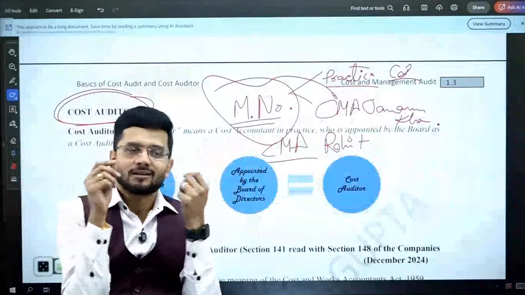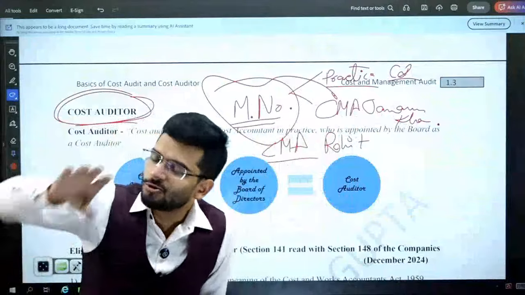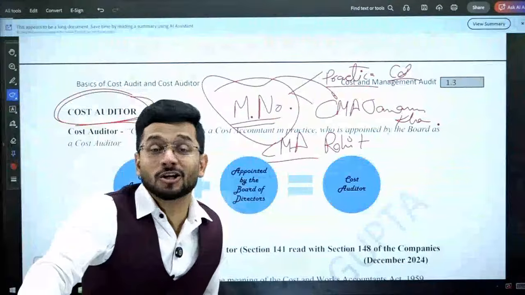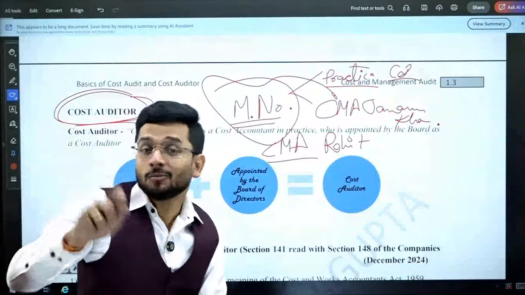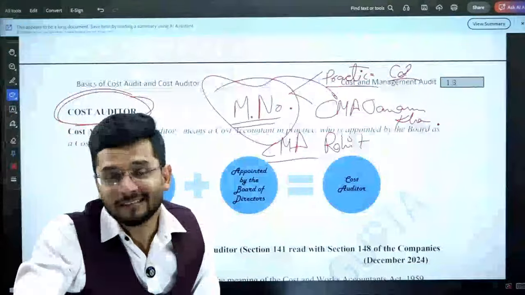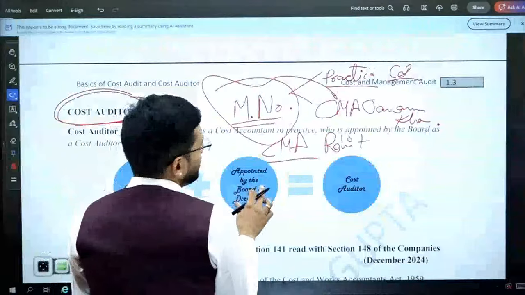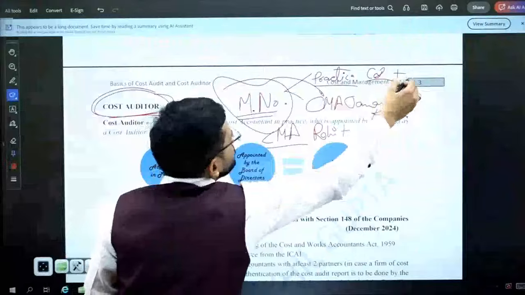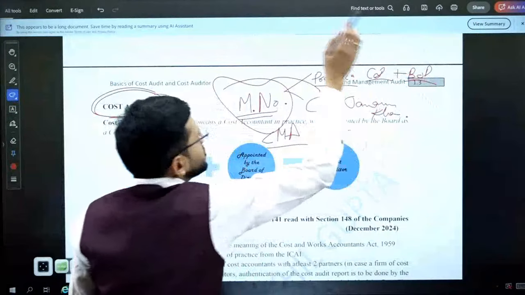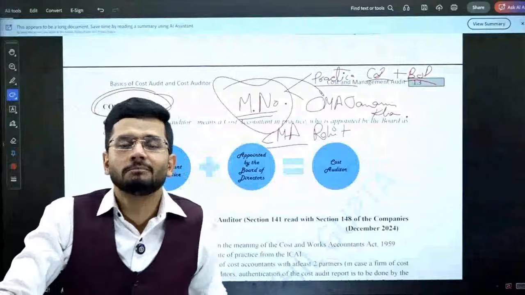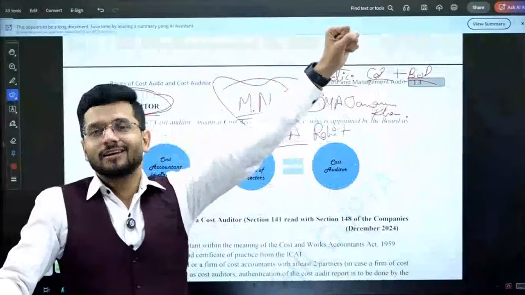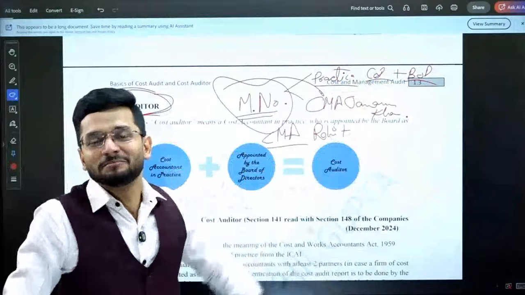So are we a cost auditor now? Yes, sir, we are a cost auditor now. We have obtained the certificate of practice. No, you are still not a cost auditor. You have got the authority to become a cost auditor, but you have not become a cost auditor. COP ensures you the authority of becoming a cost auditor. Now, you have to go to a company and ask them to let you conduct cost audit. You have to take permission. So the board of directors will give you permission that yes, you can conduct cost audit for our company, and now you become a cost auditor. Yes, now you become a cost auditor.